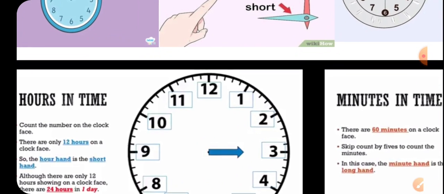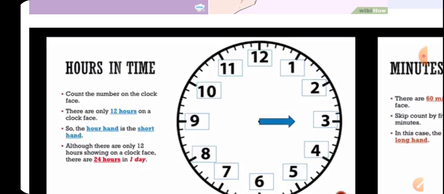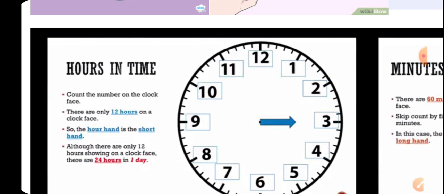Now, hours in time. Count the numbers on the clock face. There are 12 hours. If you count 1, 2, 3, 4, 5, 6, 7, 8, 9, 10, 11, 12 hours. On the face of the clock, you will always see 12 hours. There are only 12 hours on the clock face. The hour hand is the short hand. Just now I told you this is the shortest hand, which tells you the hour. Although there are only 12 hours showing on a clock face, there are 24 hours in a day.